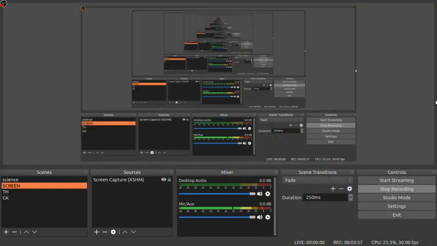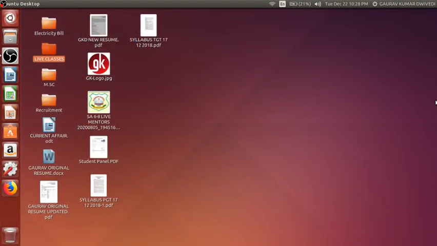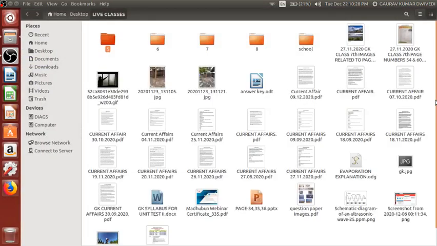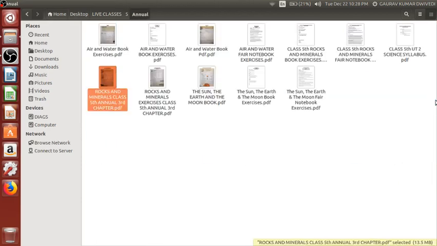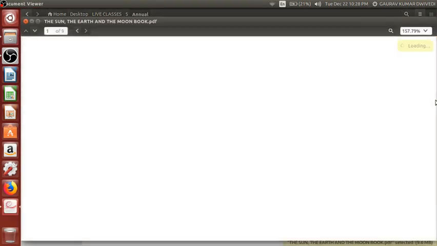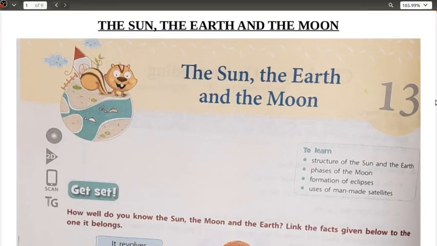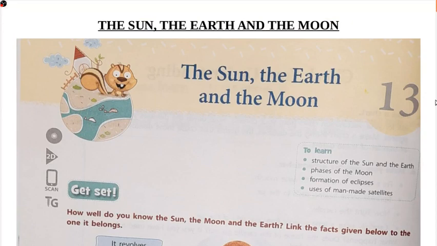So yesterday, what I remember is that we have already completed this chapter, the Sun, the Earth and the Moon. Since we have already completed this chapter, let me just remind you once more, or let me just revise this chapter quickly, and thereafter the question answers and everything.